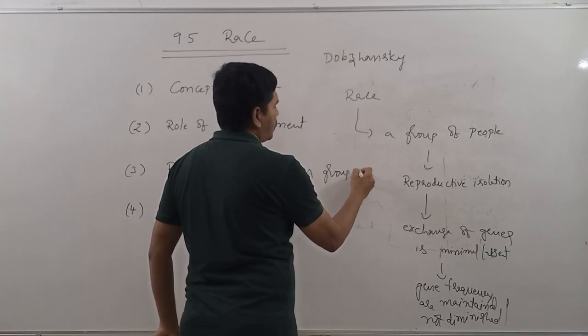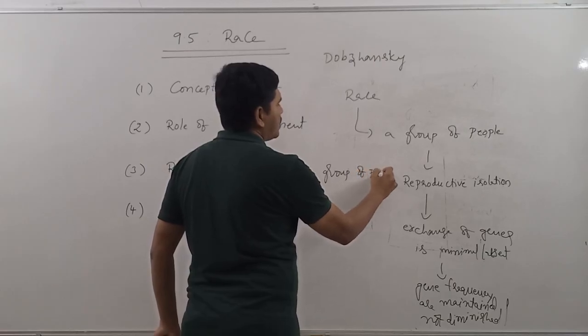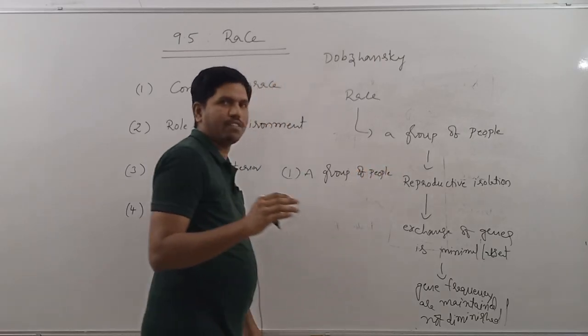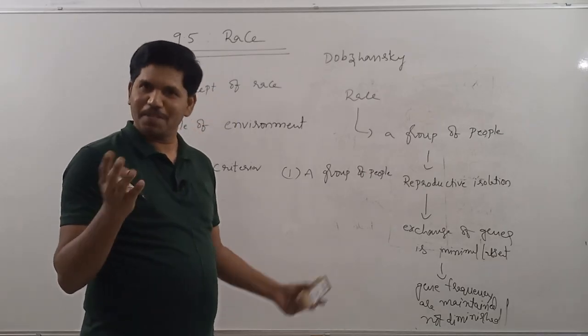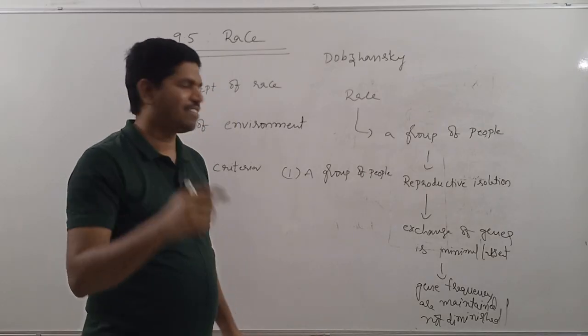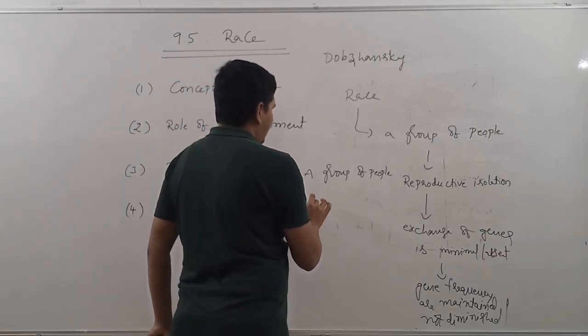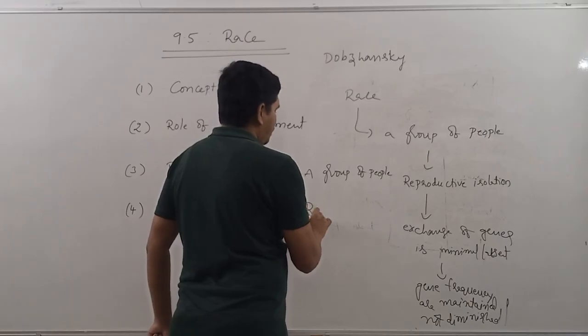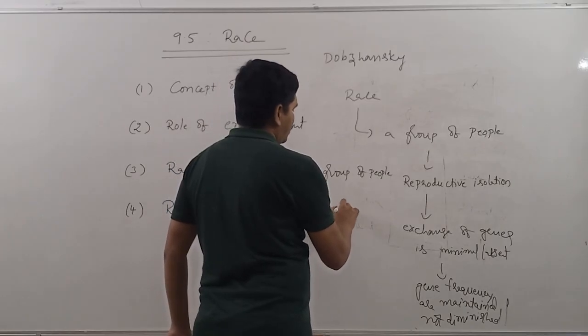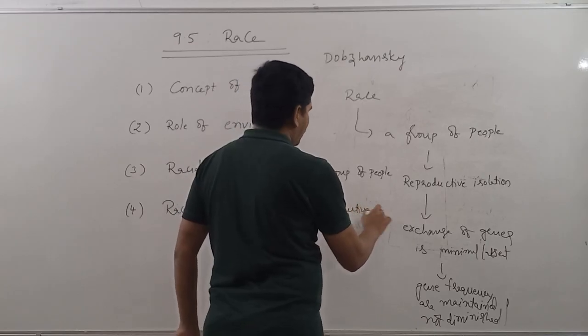A race is nothing but a group of people. This is the first characteristic. For a race to be formed, there must be some people. Second one is, there must be reproductive isolation.